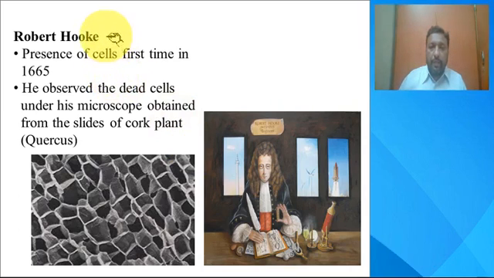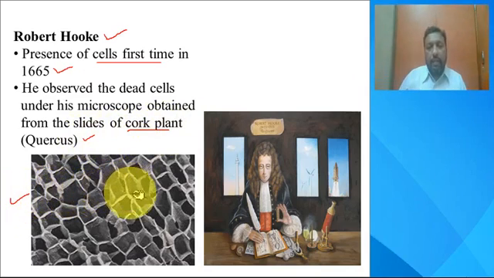For the first time, it was Robert Hooke, the scientist who observed these cells, in the year 1665. He observed the dead cells under his microscope, obtained from the slides of a cork plant, which is also known as Quercus. Here you can see in this picture the compartment-like structures, which are the dead cells, first observed by Robert Hooke in a microscope which was prepared by himself.